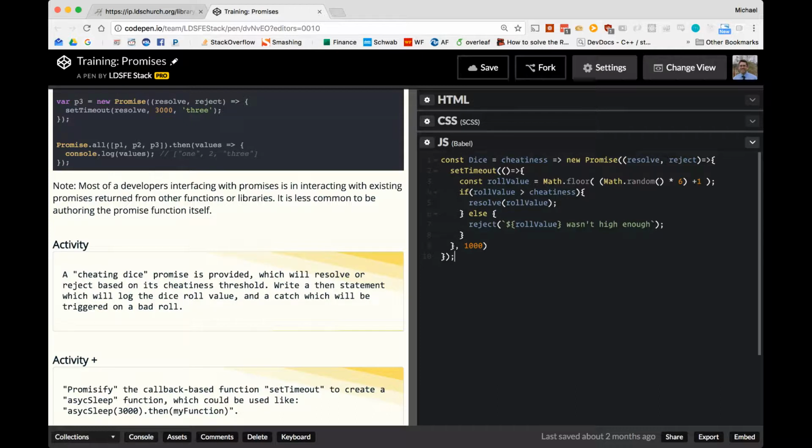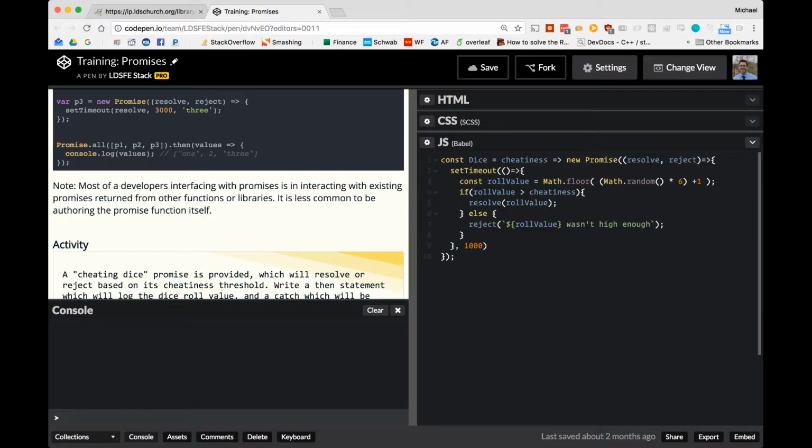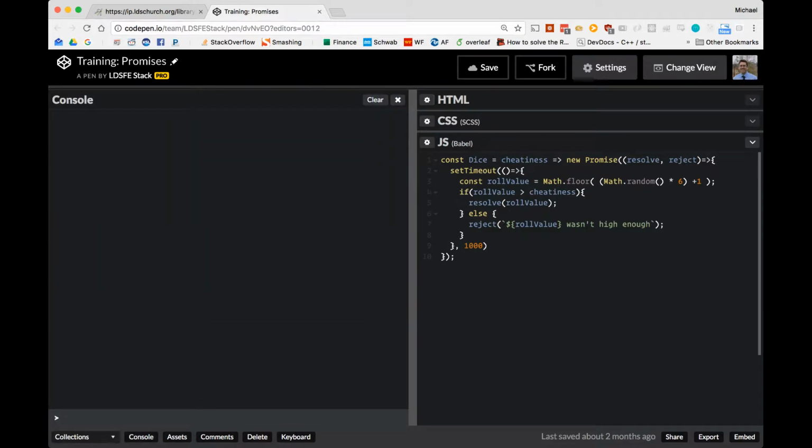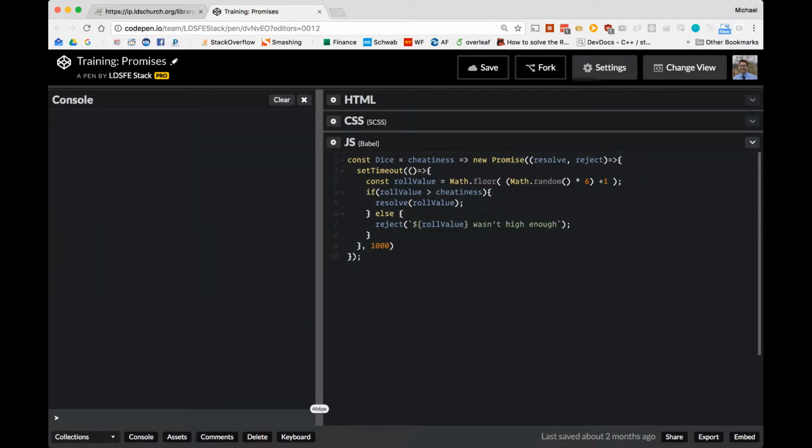Okay, let's go ahead and work on activity 1. So I'm going to open up the console. We want to interact with this dice object, right? We can use our function Spidey Sense and see that dice is a function, we need to pass a value. So a dice of 3.